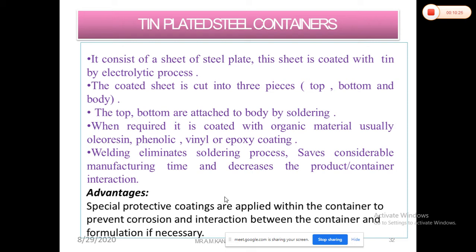So first the steel plate sheet is taken and electroplated with the help of tin, then it is cut into three pieces: top, bottom and the body. The body is shaped into a cylinder and then the top and bottom are attached. We'll see one video at the end of these lectures, so we'll come to know how these containers are prepared and how they are tested. The advantage of using the tin plated container is that special protective coatings are applied within the container, which prevent corrosion and interactions between the container and the formulation. This is necessary because we have seen what the different side effects are if interactions between the container and the product formulation happen.